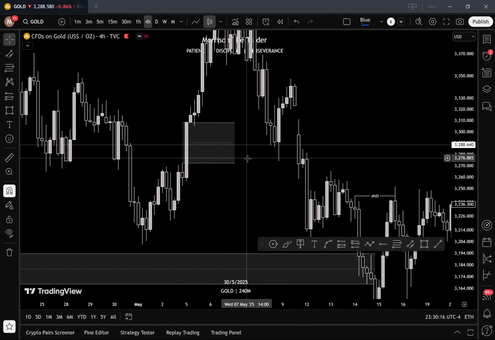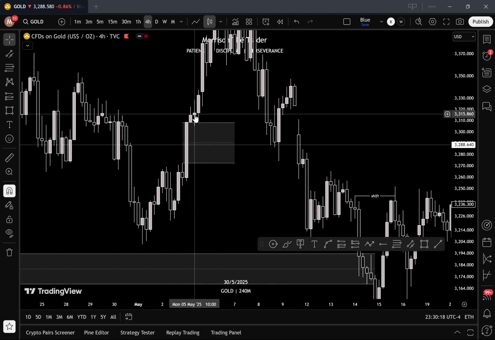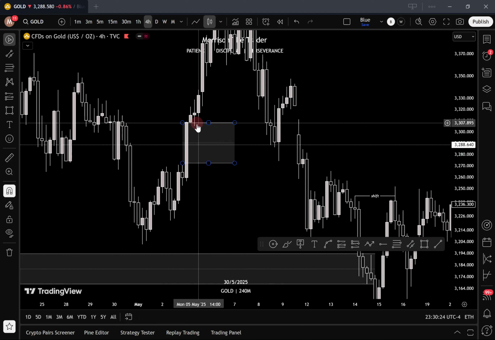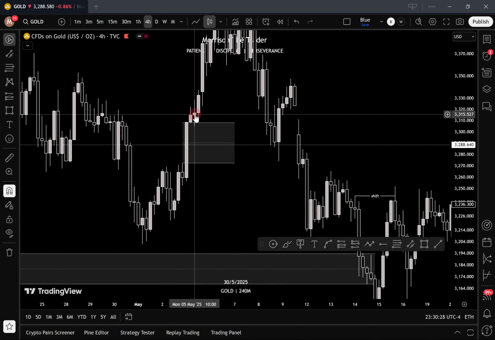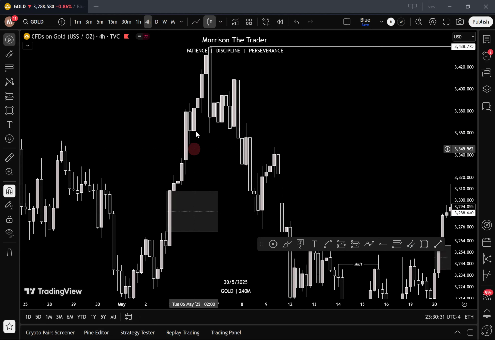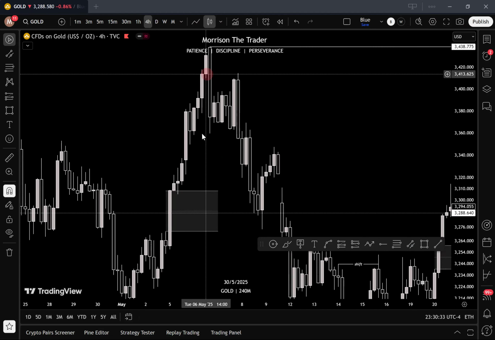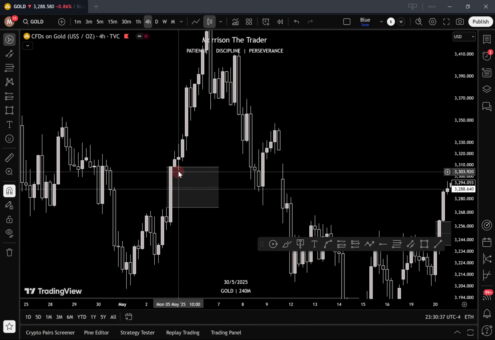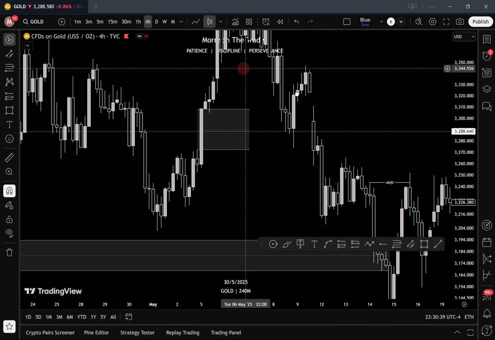So you see what price did? This candle right there came into that fair value gap right there, closes outside, and then what does it do? It pushes price higher. Okay. See, it comes into it, closes outside, pushes price higher.